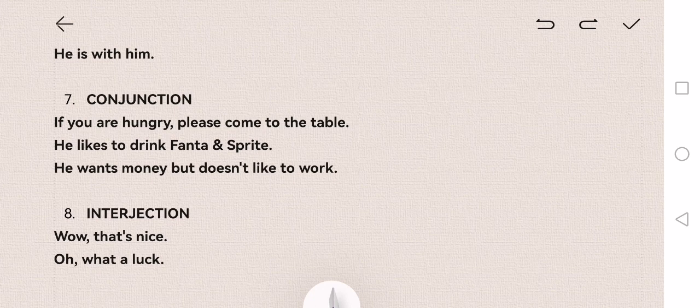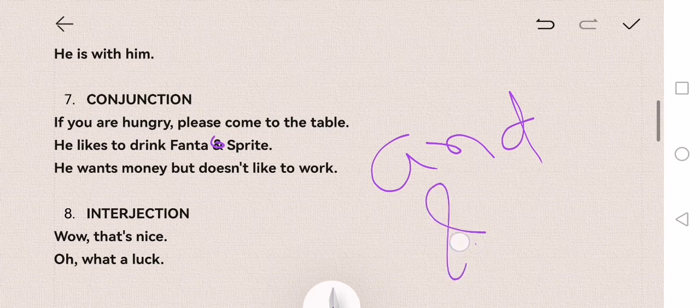So if I say, if you're hungry, please come to the table. So if, that's the conjunction. Okay. Or he likes to drink Fanta and eat burgers. That's actually and. Okay. He wants money but doesn't like to work. So over here, but is a conjunction.